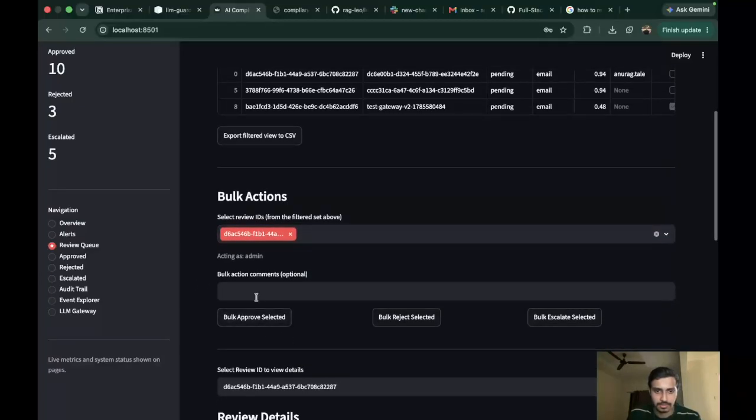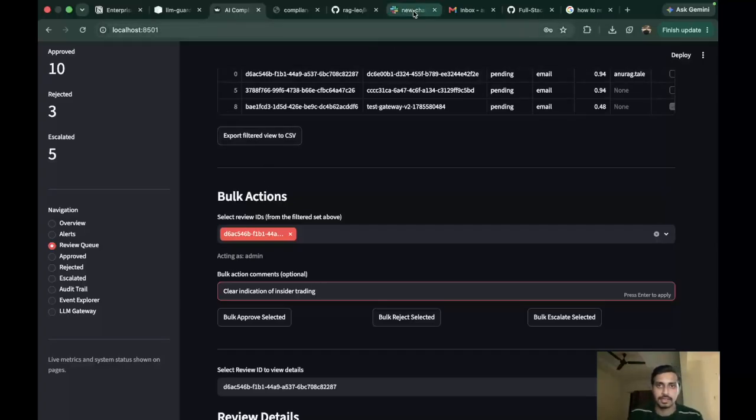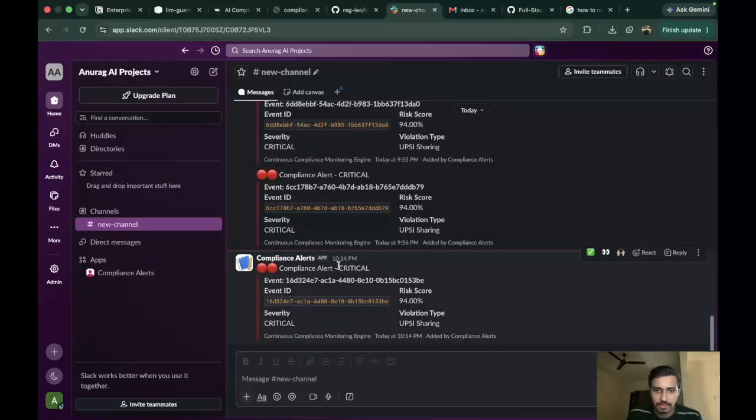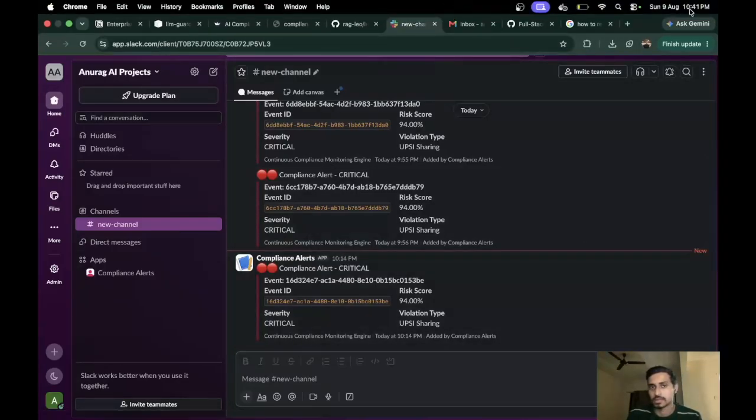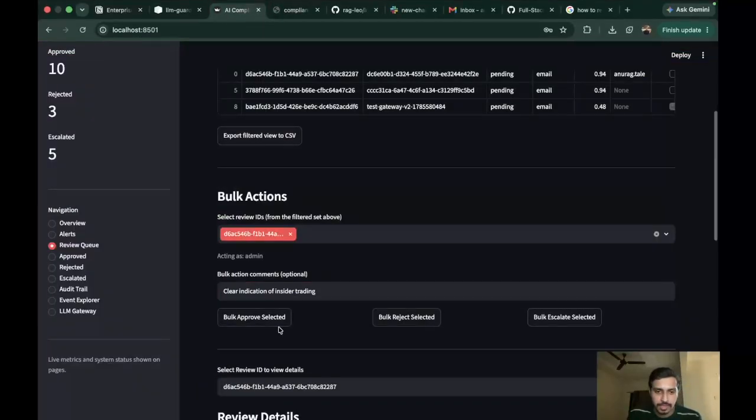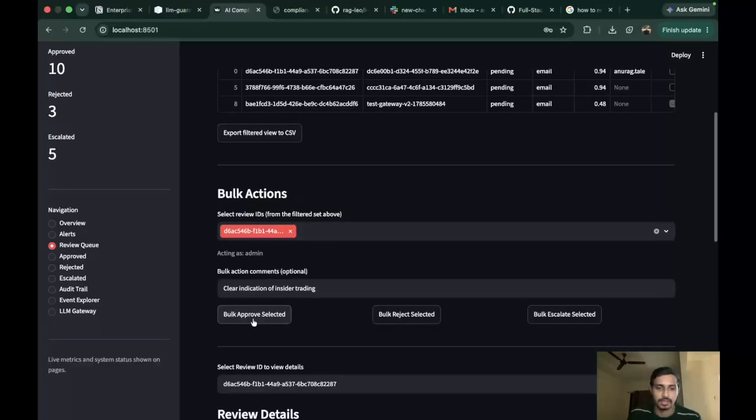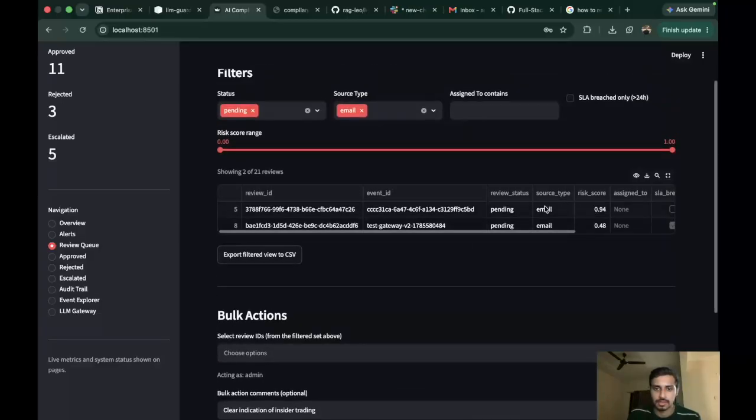and we can state that it is a clear indication of insider trading. Okay. Now the last alert that we received on our Slack channel was at 10:14 and it is 10:41 now. So as soon as I approve or escalate or take any action, because this has a high risk score, I'll approve this one, and as soon as I approve, it moves out from this queue,